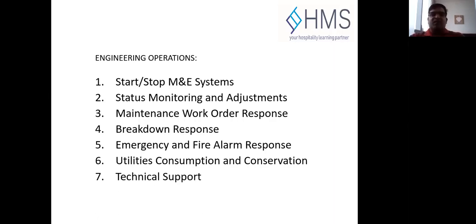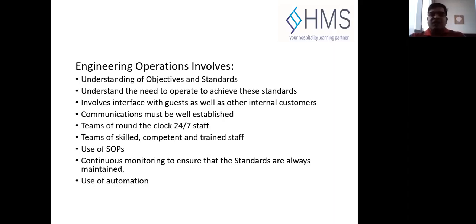Technical support. Engineering operation involves understanding the objectives and standards, and understanding what is needed to operate to achieve these standards. It involves interface with the guests as well as other internal departments. Communication must be well established by the engineer.